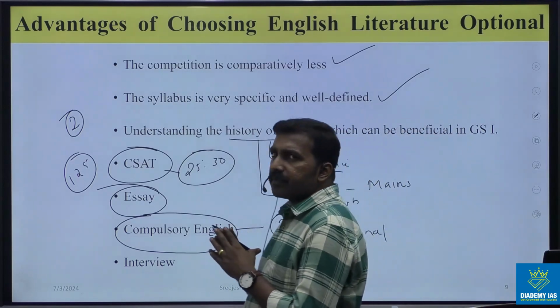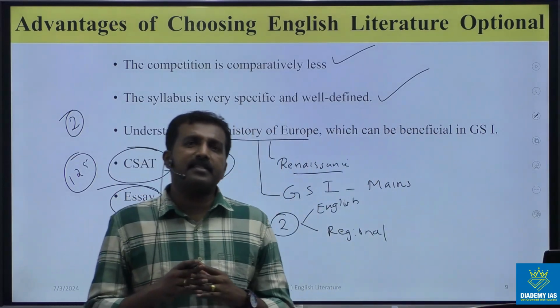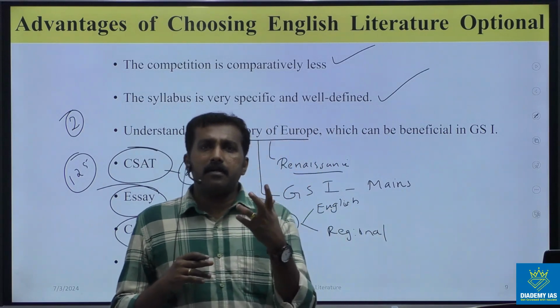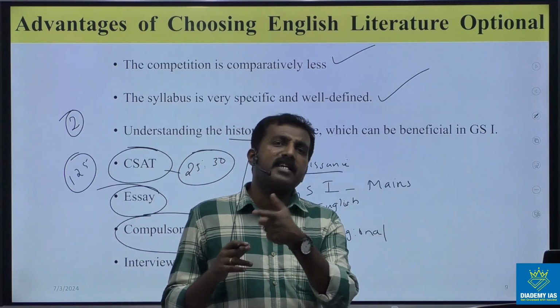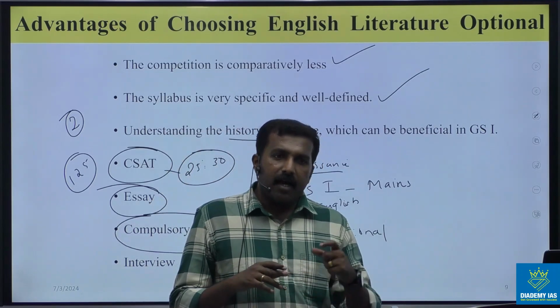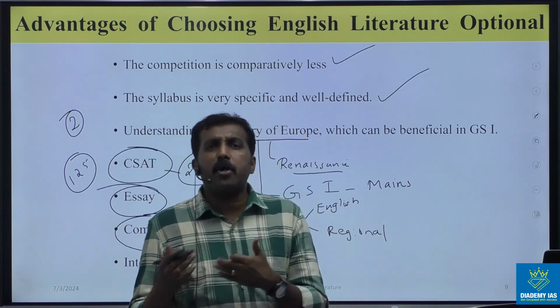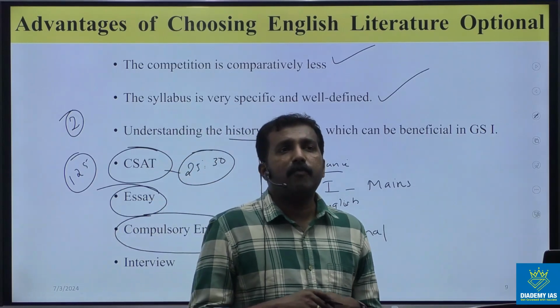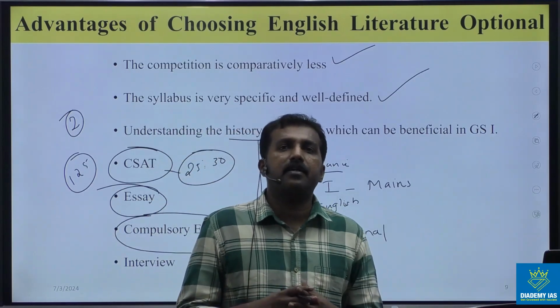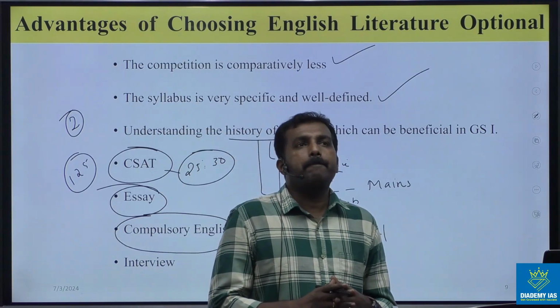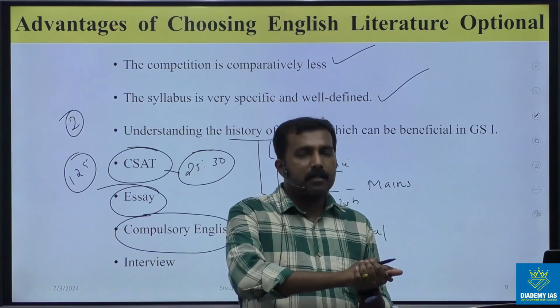So, in that paper, we can see some grammar areas and passage conversion areas. Vocabulary areas are there, that means synonym, antonym, one word substitutions, idioms. So all these preparation will be included in this English literature optional.